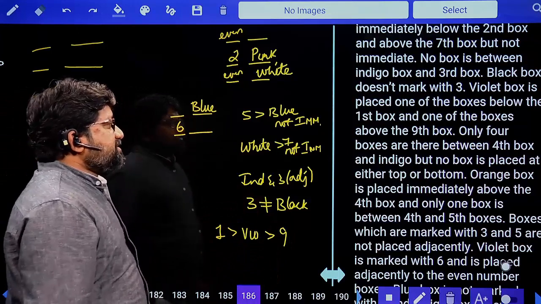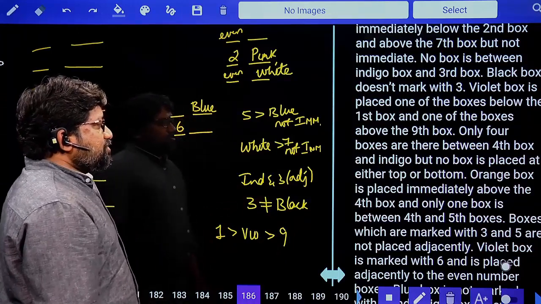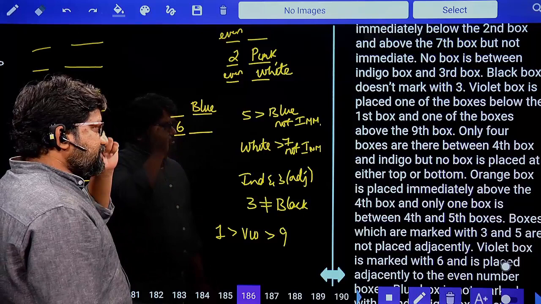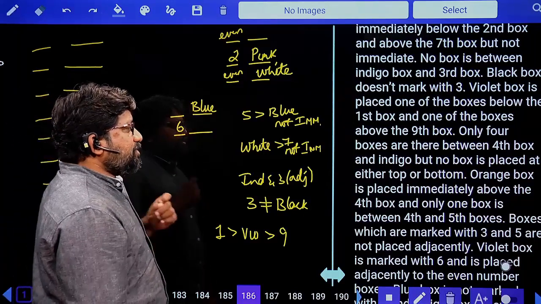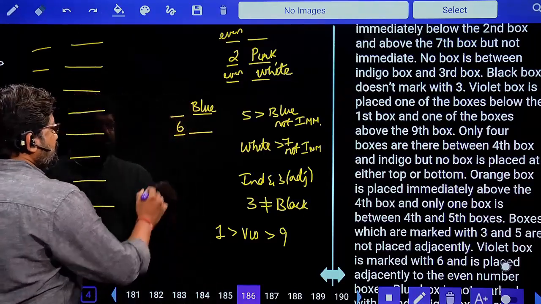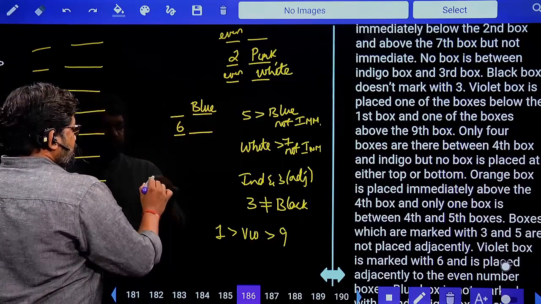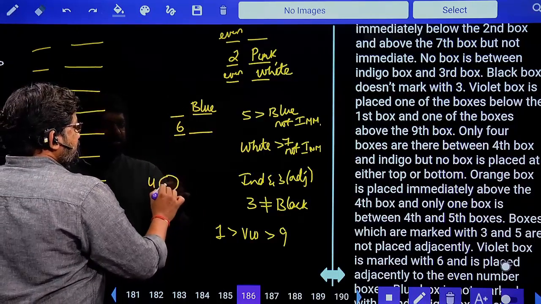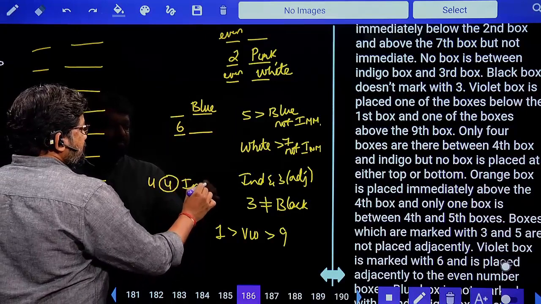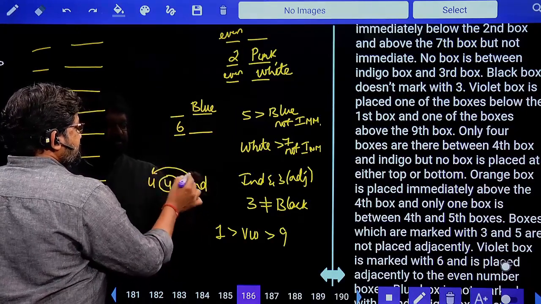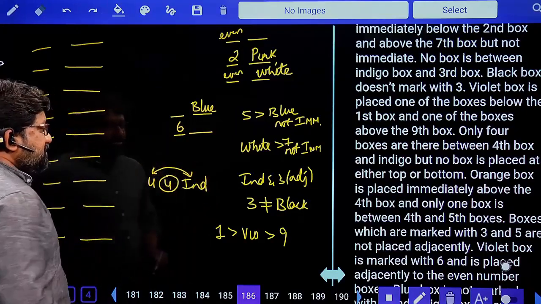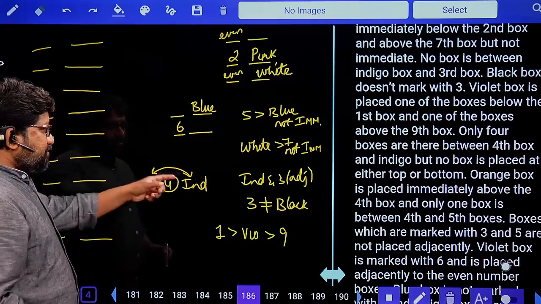Only 4 boxes are placed between fourth box and indigo, but is not placed either at the top or bottom. This is a good clue. Fourth box and indigo, there are 4 boxes. And why did I put these arrow marks?